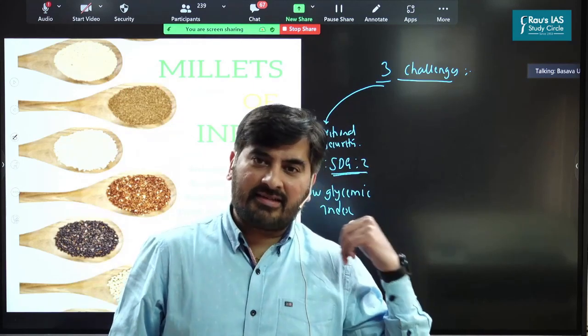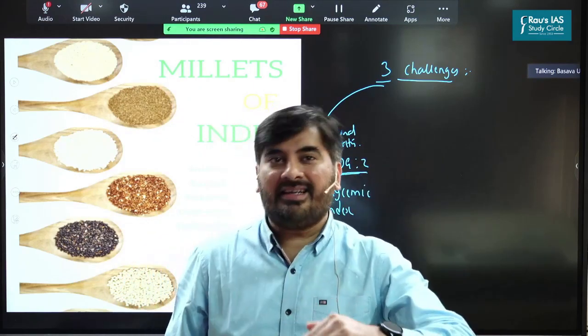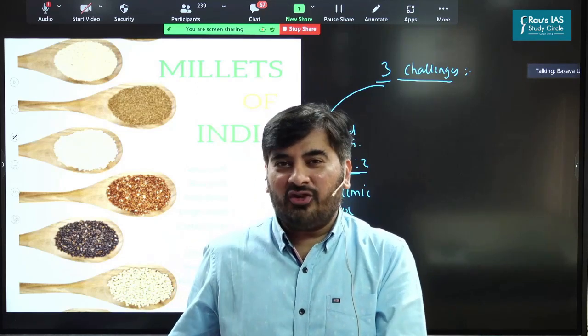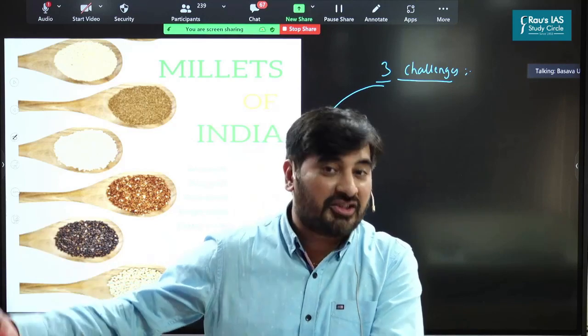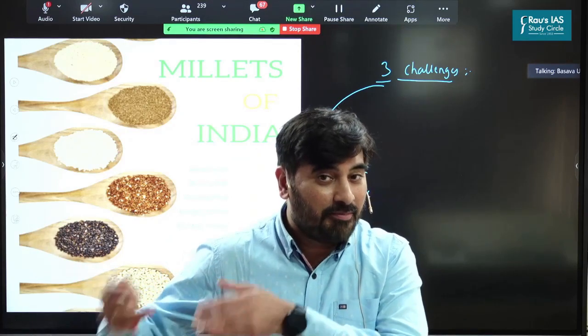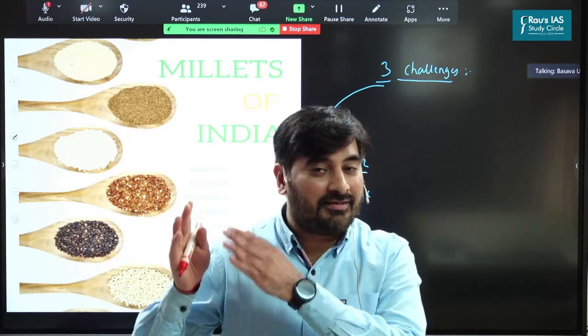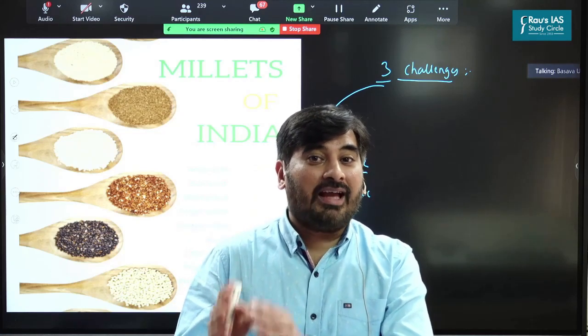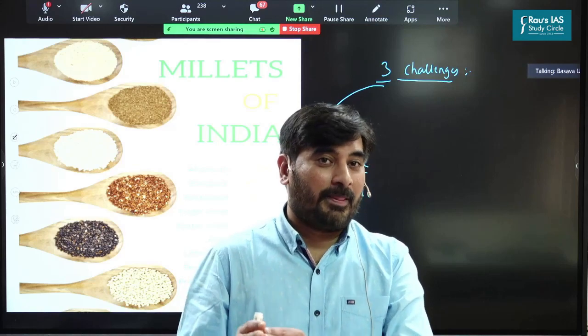As far as millets are concerned, millets have a low glycemic index, which means even if you consume jowar, bajra, ragi, the blood sugar level in the body does not increase by much. Hence, millets are considered to be extremely good for people who are suffering from diabetes. So they have health benefits also.